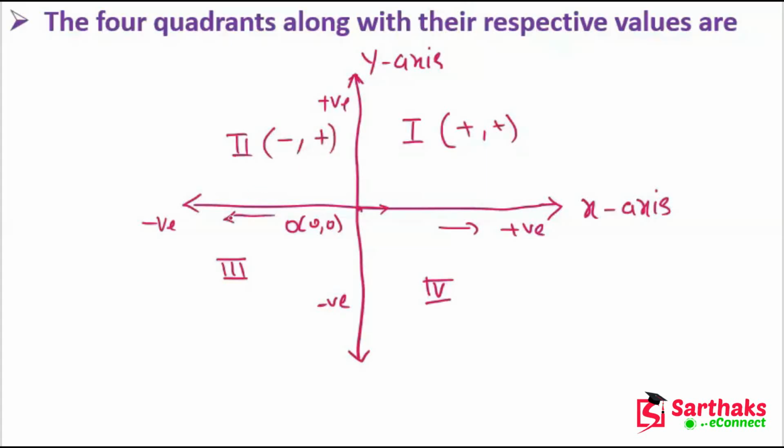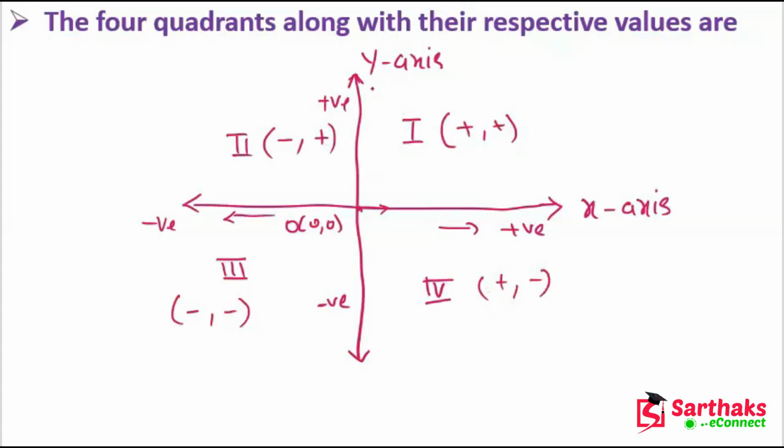In the third quadrant, x is negative and y is also negative, because downwards from the origin is the negative y-axis. In the fourth quadrant, x is positive and y is negative.